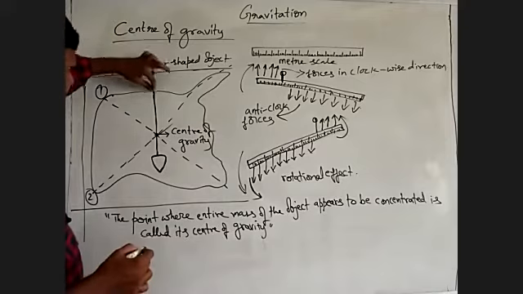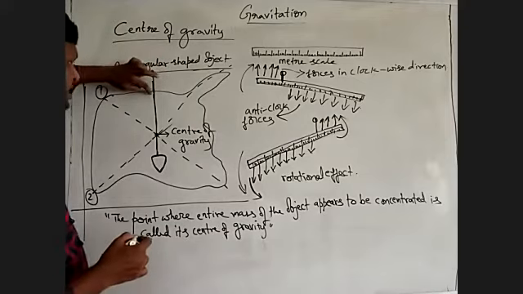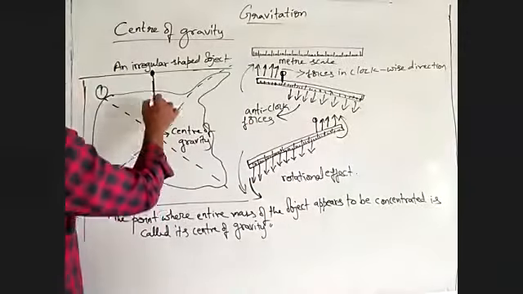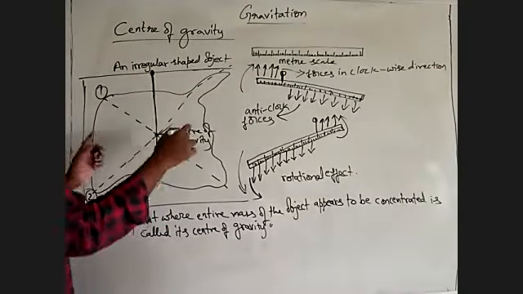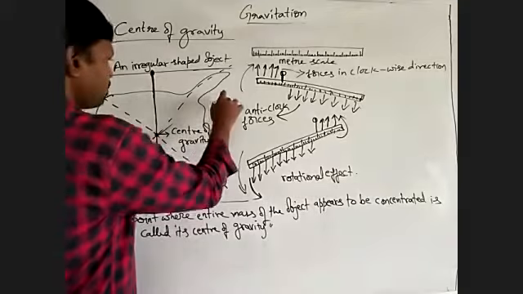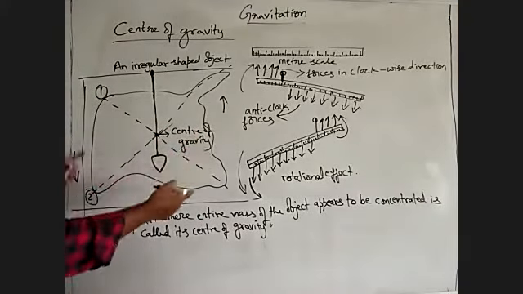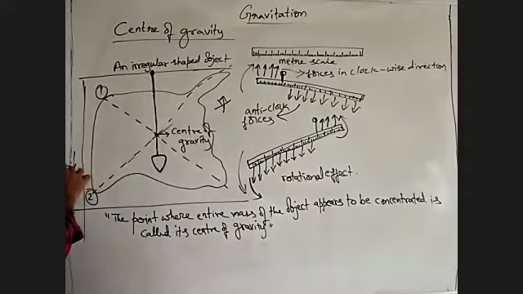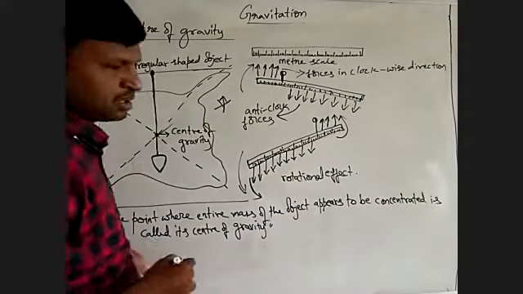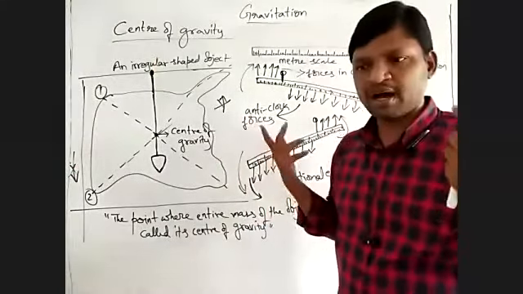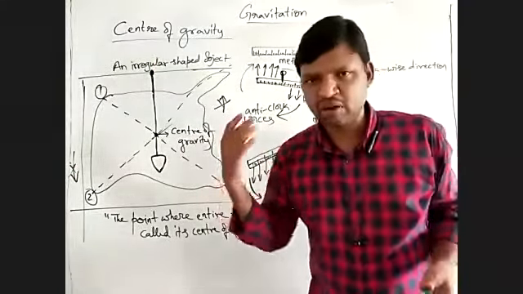Now these two lines will meet at a point. From there, if you hang this lamina or irregular shaped cardboard, then from this point it will be balanced. That means it will not have any rotational effect. You can take any irregular shaped cardboard or lamina or steel plate, whatever it is.